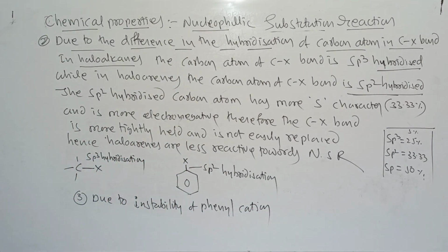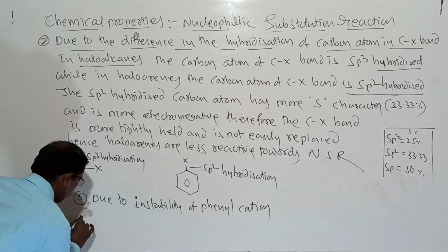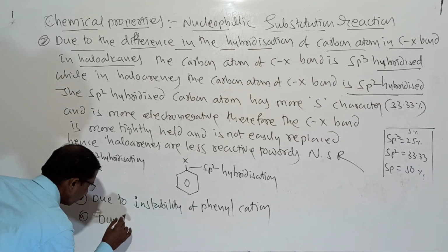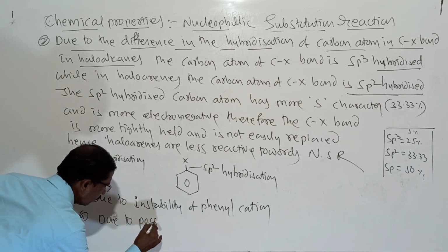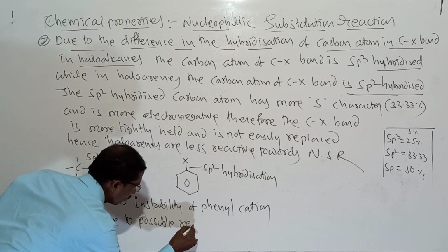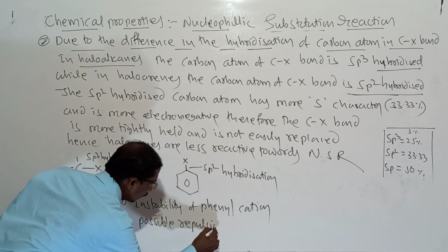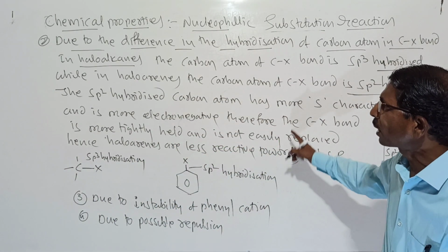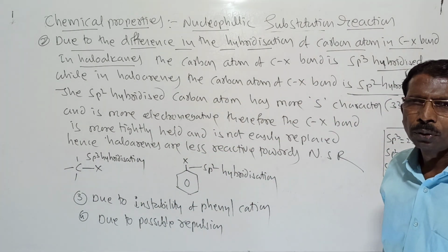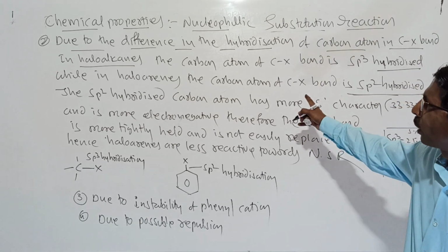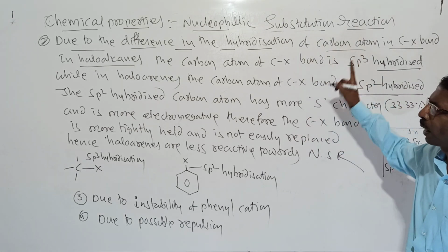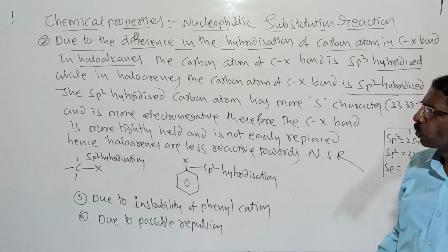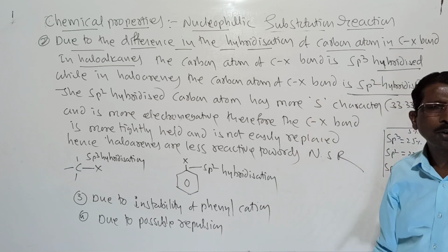And the fourth one is due to repulsion. So in the examination they may ask only these two, that is due to resonance effect and due to the difference in the type of hybridization of carbon atom. So these two only, and the third and fourth are not so important.